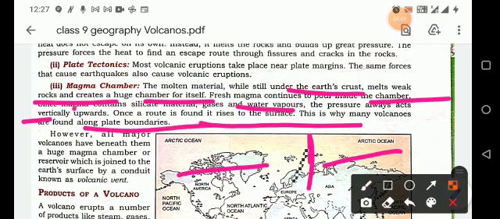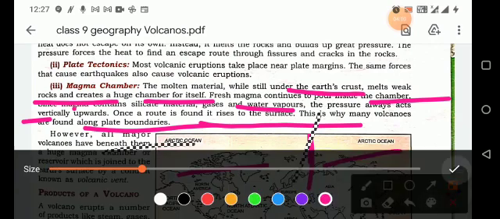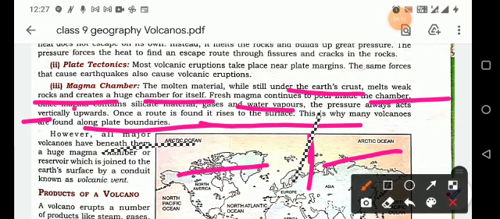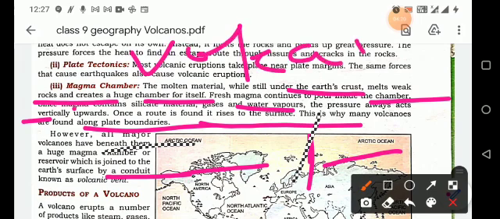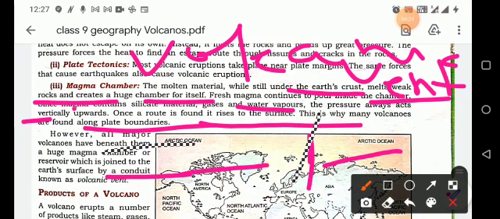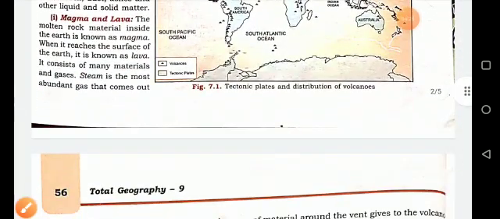The huge magma chamber connects to the surface by a conduit known as the volcanic vent. Volcanic vent, V-E-N-T, vent. So next, what are the products of a volcano?